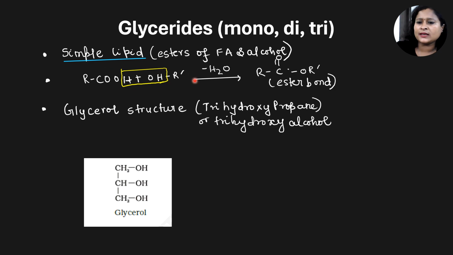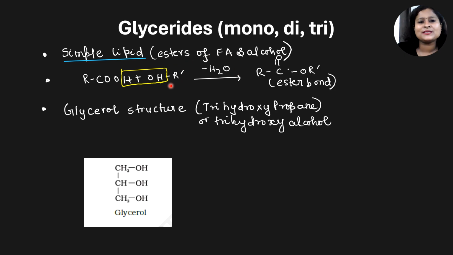Let's move on to the next type of lipids, that is glyceride. Under this we are going to cover monoglyceride, diglyceride and triglyceride. Now glycerides are basically examples of simple lipids. I have already told you, what are simple lipids? They are nothing but esters of fatty acid and alcohol.